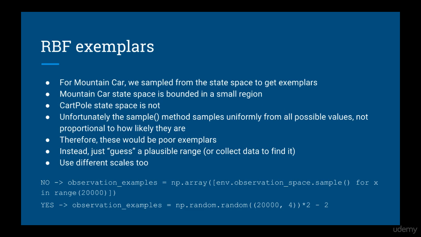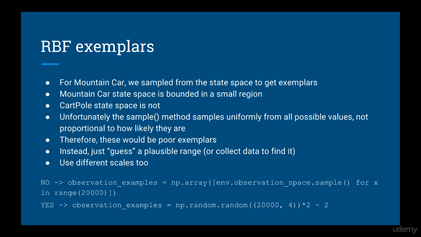The next modification is important. Recall that in the Mountain Car code, we sampled from the observation space to get exemplars for our RBF kernels. This is okay for Mountain Car because the max and min values for each state variable are small. For CartPole, this is not the case. Recall that the velocities can approach infinity. Unfortunately, the OpenAI Gym sample function just samples uniformly from the state space, which is not representative of the states you would find yourself in a real episode.